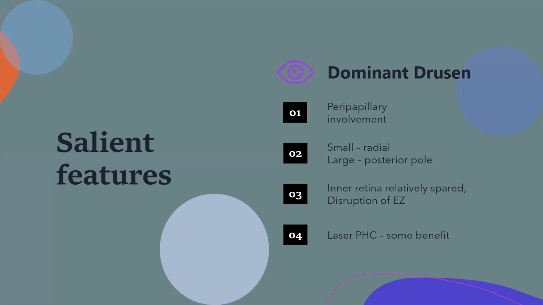So what are the characteristic features? Peripapillary involvement, which was not seen in, if you remember, Stargardt, where there was peripapillary sparing. This particular disease has peripapillary involvement. Smaller radial drusen are seen, and larger drusen are seen in the posterior pole. The inner retina is relatively spared, and there is a disruption of the ellipsoid zone, which causes the loss of vision in these patients. And laser photocoagulation has shown some benefit.